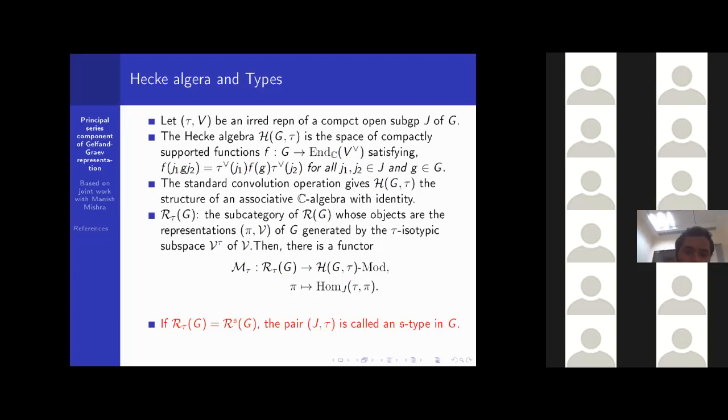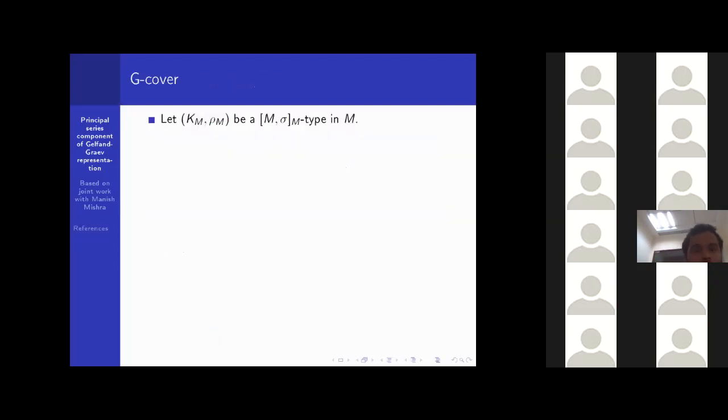So when R^τ(G) is equal to R^s(G), the pair (J, τ) is called an s-type in G. In this case, when (J, τ) is an s-type, the functor M_τ gives an equivalence of categories.